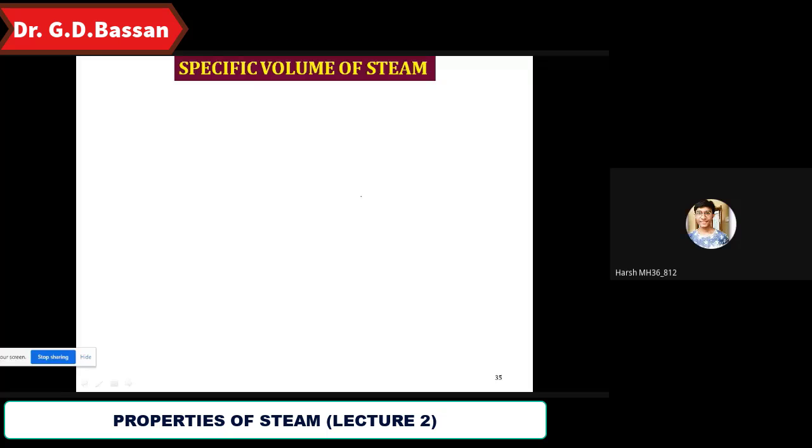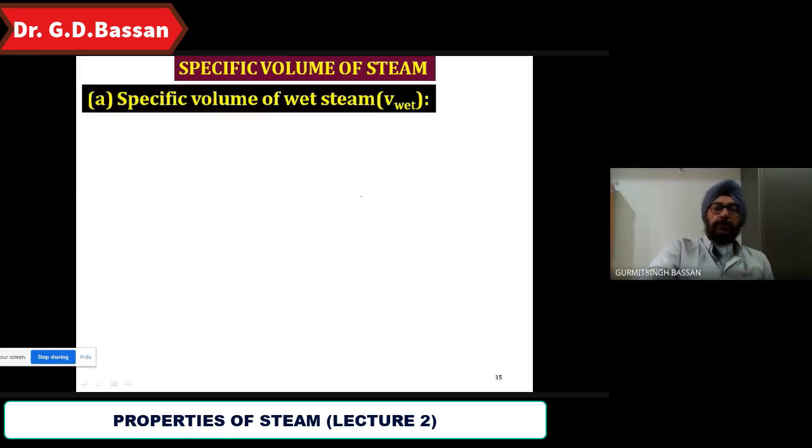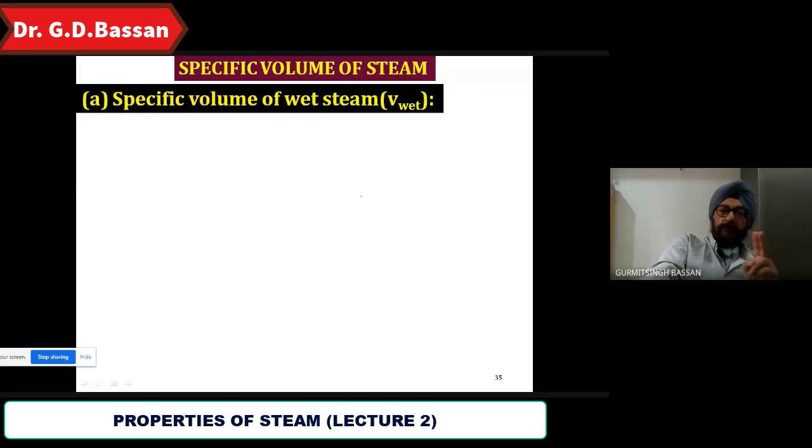Volume per unit mass. Volume per unit, simple: specific means per unit mass, and along with it volume. So volume per unit mass is to be called a specific volume. Now the specific volume for three types of steam. We have three types of steam: one is wet steam, another is dry saturated steam, and third is superheated steam. So how to find out the specific volume of these three types of steam? That we have to know.